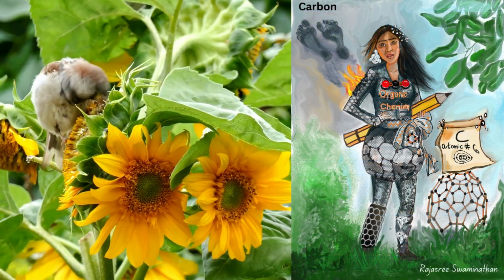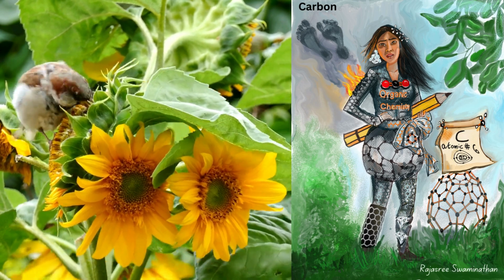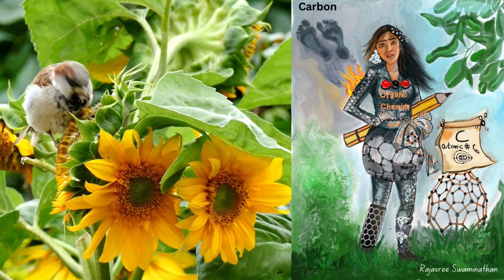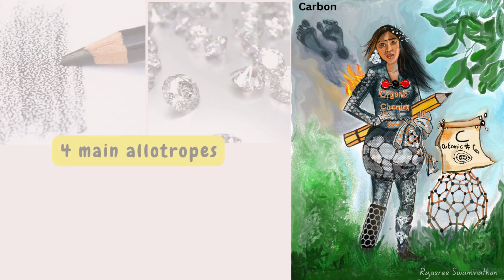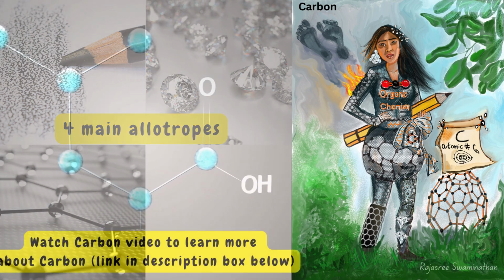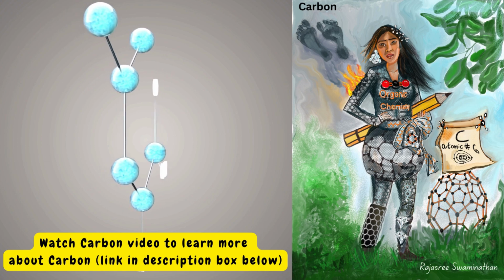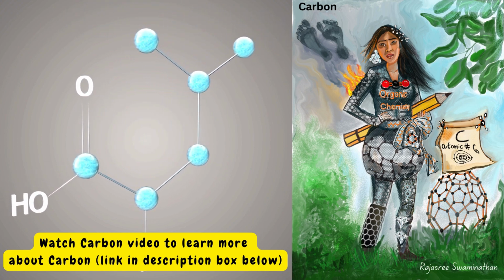Carbon is a nonmetal. It is the basis of life and is found in all living organisms. Its 4 main allotropes are graphite, diamond, graphene, and buckyball. Organic chemistry is a branch of chemistry dedicated to the study of carbon and its compounds.